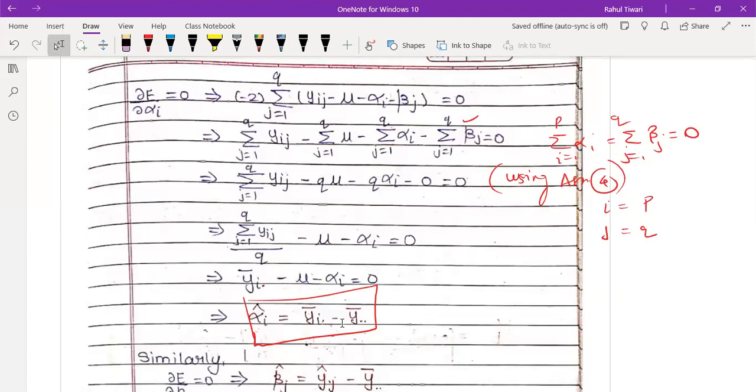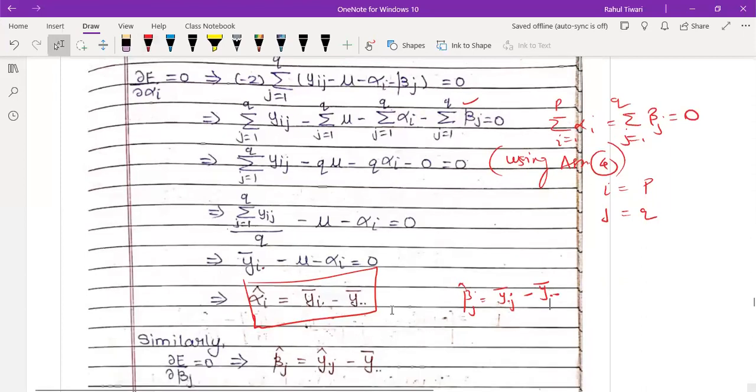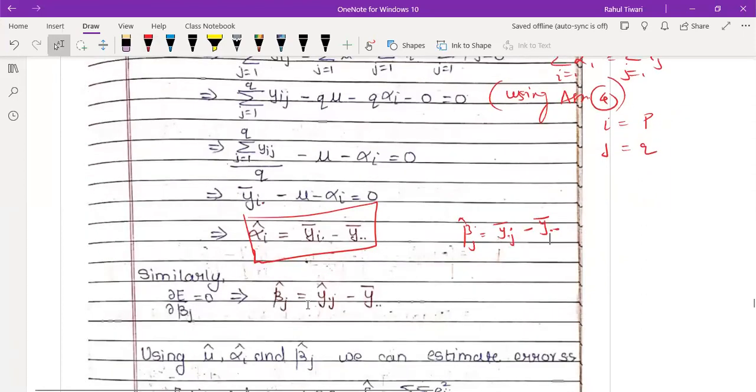Can you imagine? Same होगा sir. Yes, same होगा. But dot का change होगा? Dot will change? I की जगह j. Yes. So y bar dot j minus y bar dot dot. Only this much difference will come in picture. Okay. So similarly, one can get this beta j also.